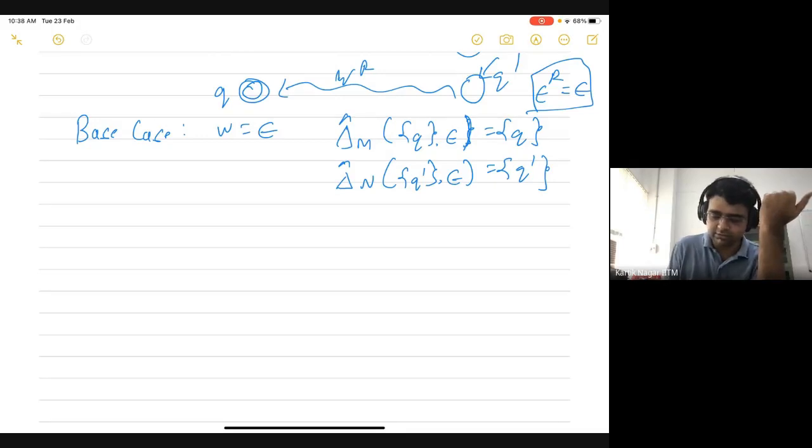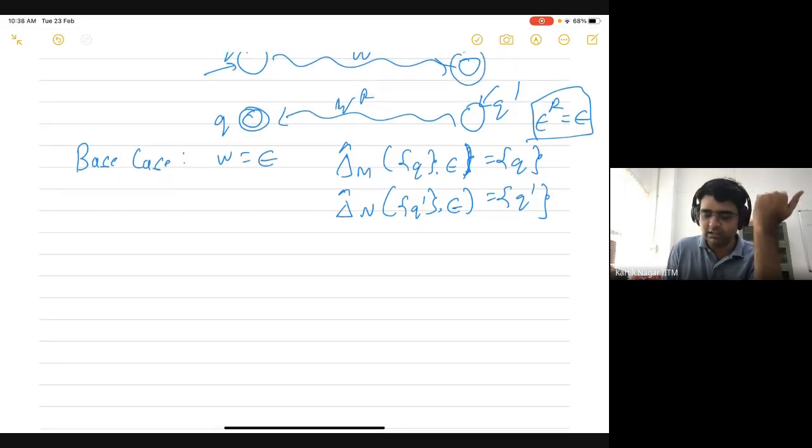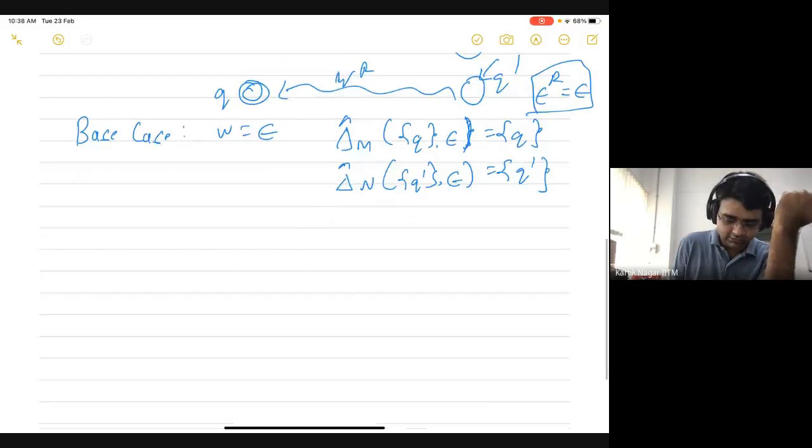Here we have just used the definition of this delta hat M. The extended transition function on epsilon just stays where it is. So delta hat N of any set of states on epsilon is the same set of states. Okay, so let's now do the inductive case.